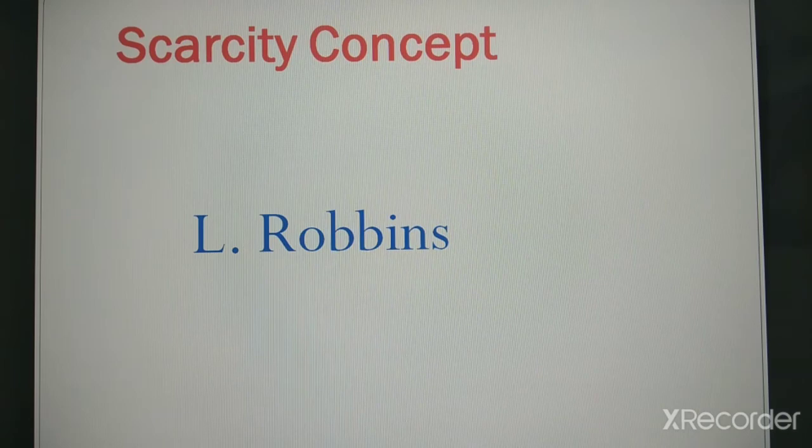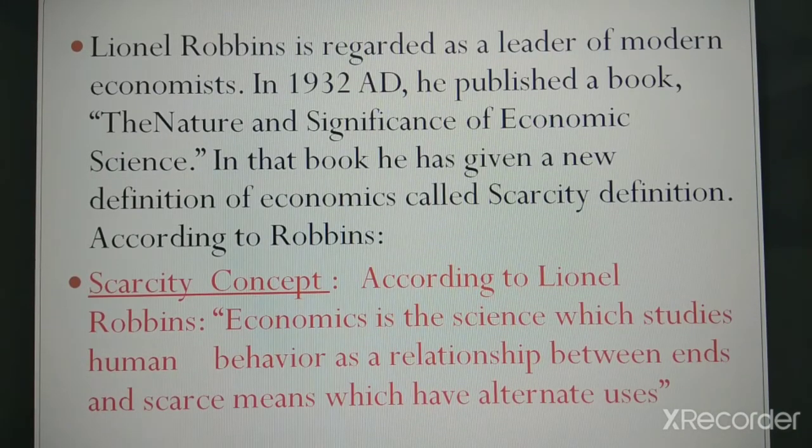Now, the next definition was given by L. Robbins. This is also called the scarcity definition or scarcity concept. Robbins is regarded as a leader of modern economists. In 1932 AD, he published a book, The Nature and Significance of Economic Science. In that book, he has given a new definition of economics called the scarcity definition.